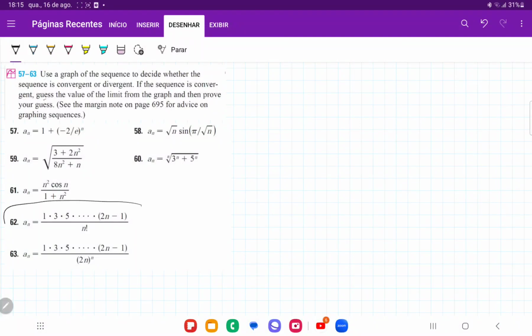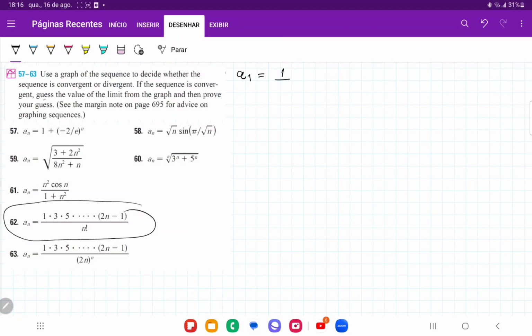So for number 62, we want to be able to plot this sequence here to decide whether the sequence is convergent or divergent. As we can see, the numerator of the sequence, we are multiplying by the odds, and the denominator, we're just going to have the factorial, so we're going to be multiplying by the natural numbers. So let's just see how this looks like.